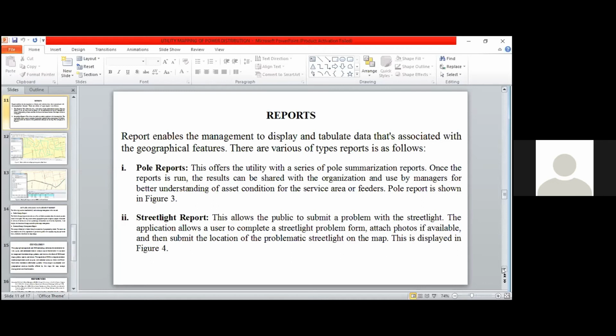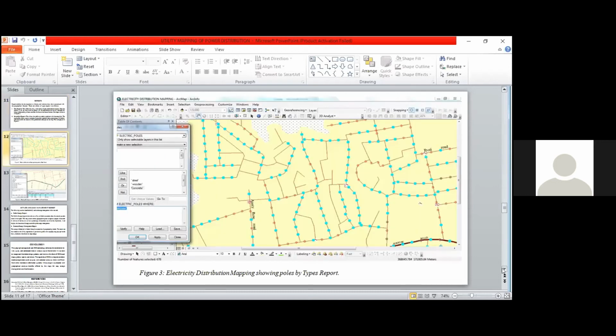If there is a fault in the security light, where does it happen? Where is the location? Where is the problem? And the consumers or the customers also have a place where they can report where there is a fault for easy arrest of that fault. And this is showing the pole report in our figure 3. Figure 3 is showing the pole report, and you can see Ibori Road where there is a fault.